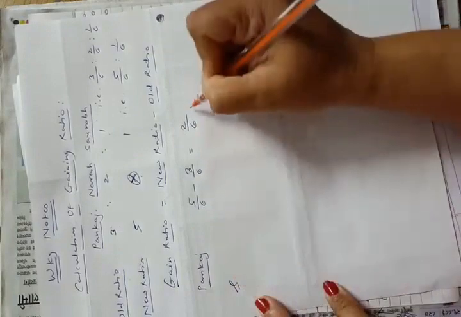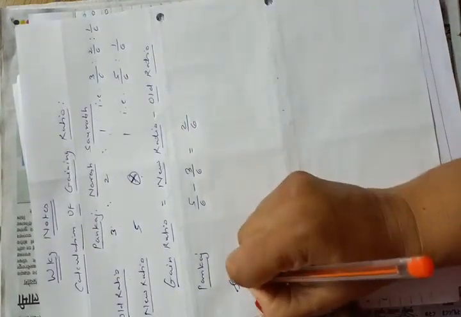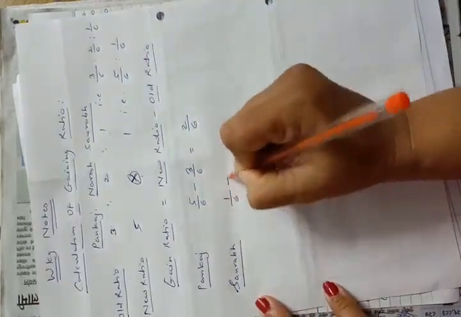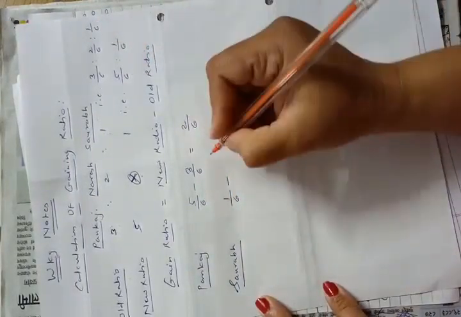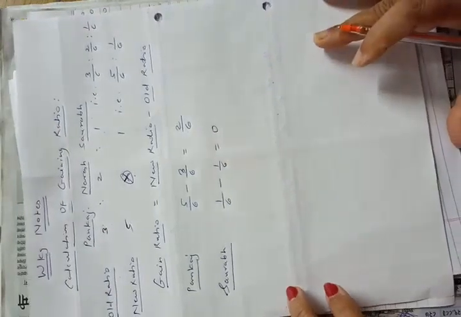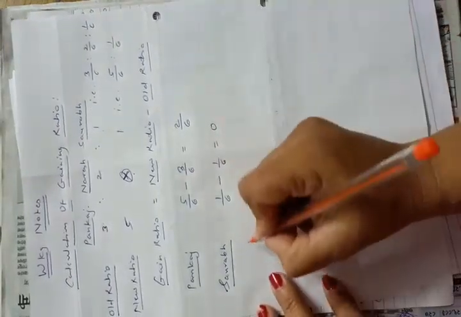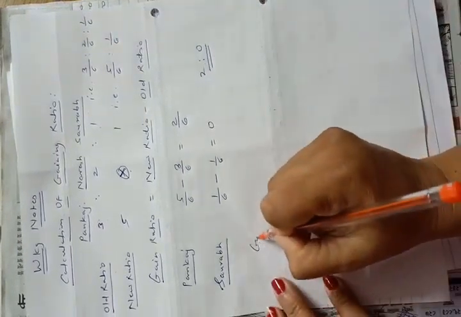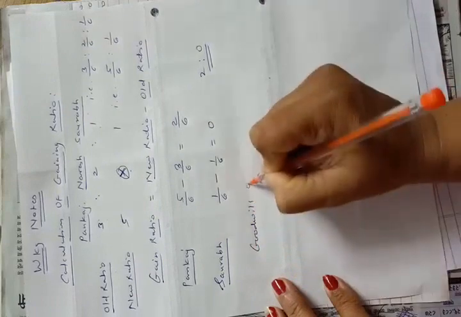Now Saurabh: his new ratio is 1/6, old ratio 1/6, so the gain is equal to 0. So the gaining ratio will be 2:0. Okay.